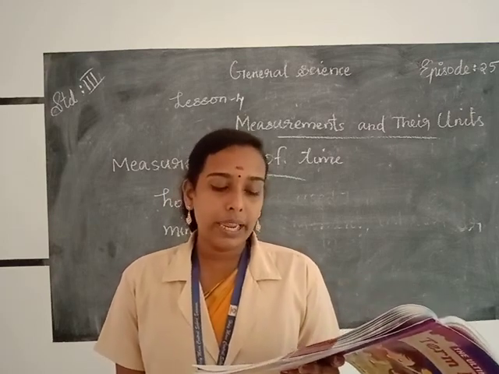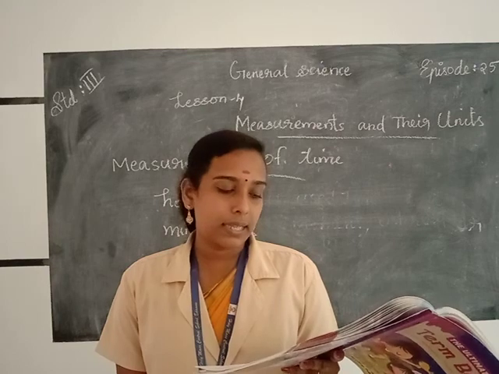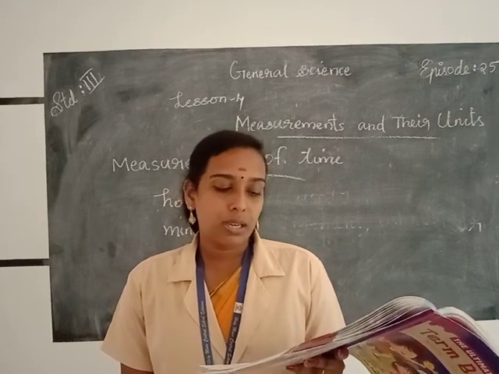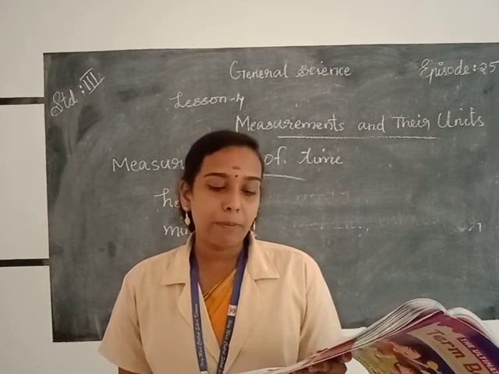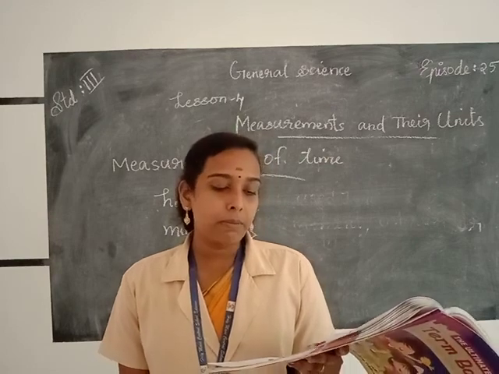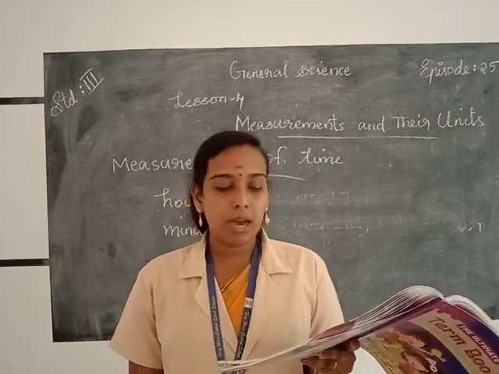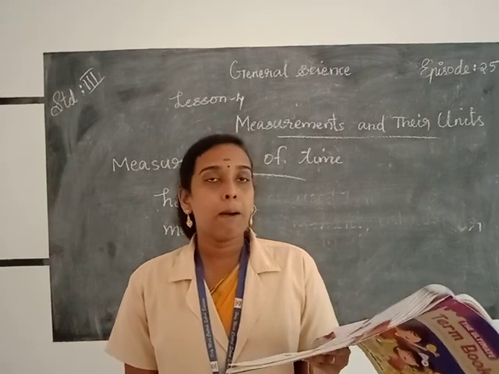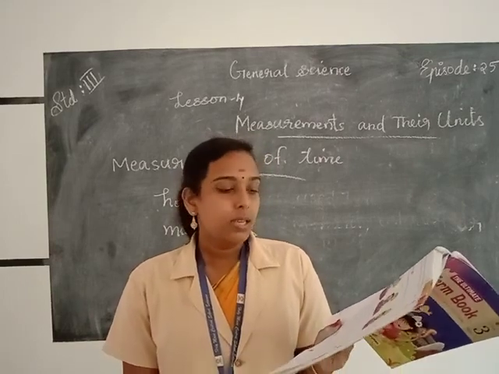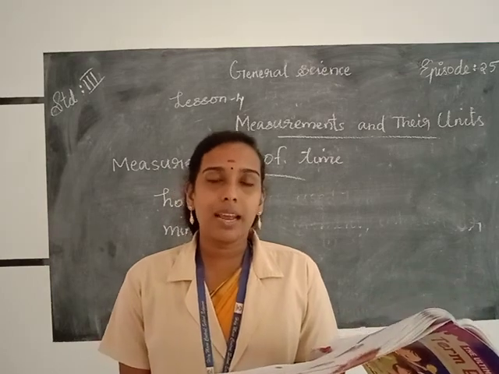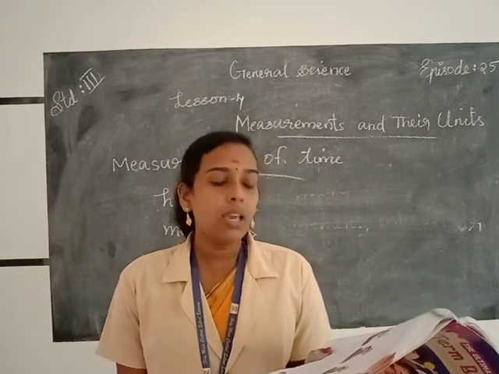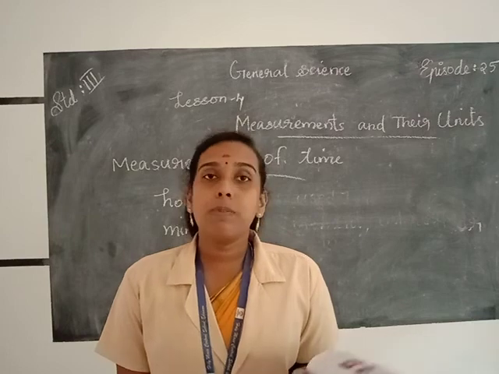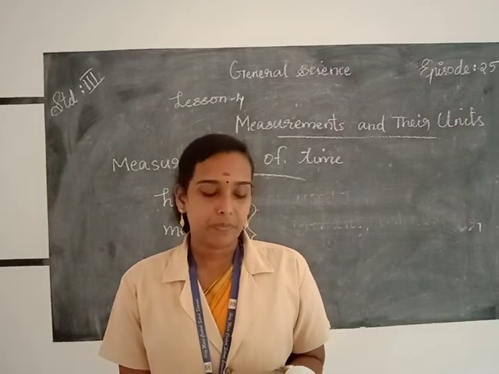Time is measured in hours, minutes and seconds. Your date of birth and important events in your family are only possible because of time. Standard units of time are seconds, minutes, hours, days, months and years. So we celebrate our birthday and other important events in our family only because of time.